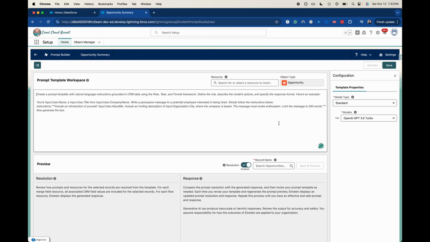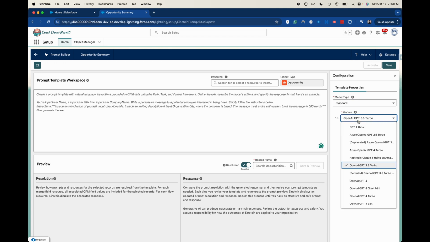So what we can do, we'll do that a little bit later, but first we want to do the different models. You can use a standard one provided by Prompt Builder, or you can create a custom model, and you'll have to import those. I'm just going to use the standard one just for ease, because I don't want to go through the process of doing that for this example when we don't necessarily need to. We can use a bunch of different types of AI.